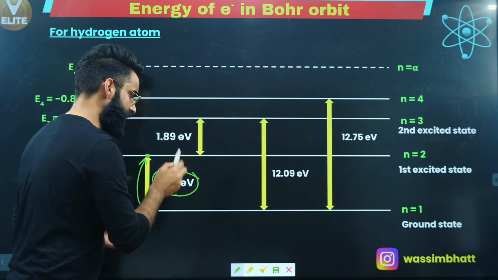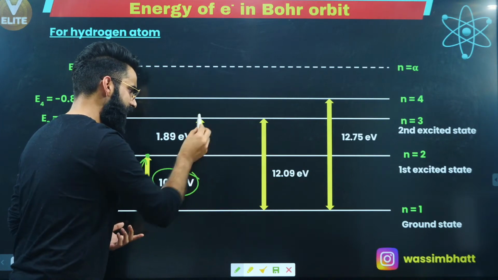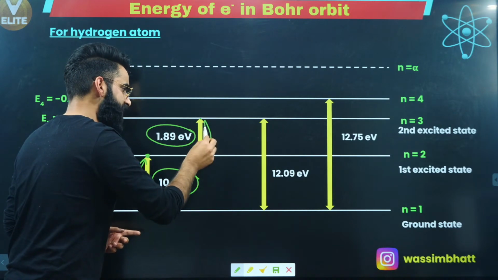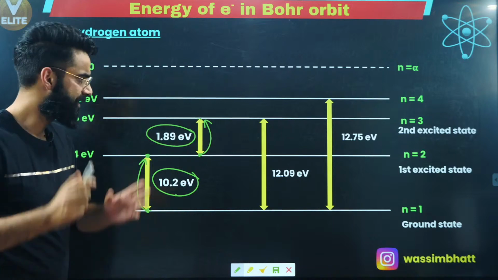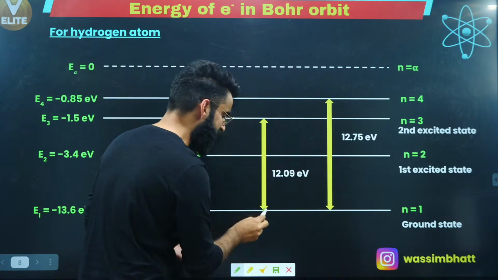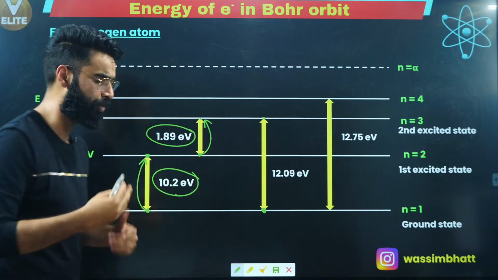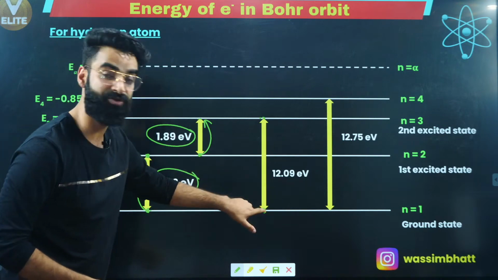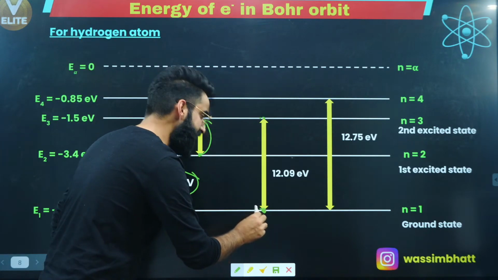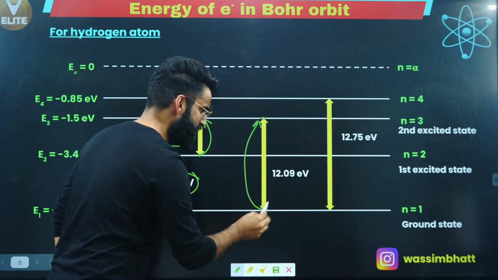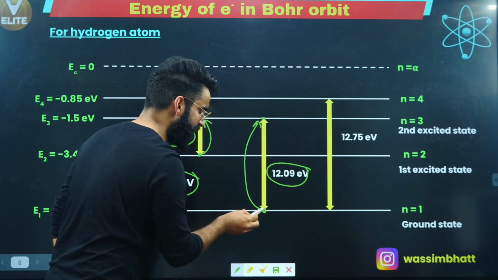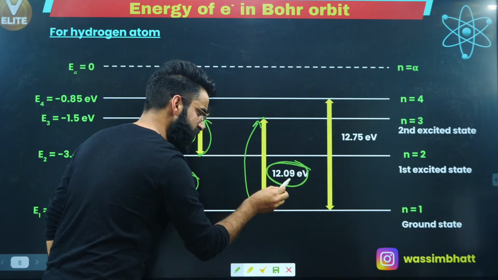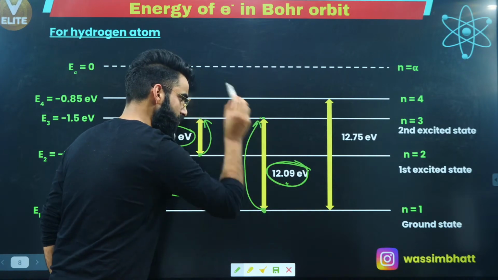Similarly, if the electron wants to make a transition from shell number 2 to shell number 3, how much energy do I need to supply? I need to supply this much amount of energy to this electron, then only it will make a transition from shell number 2 to shell number 3. If I want the electron to go directly from shell number 1 to shell number 3, how much energy do I need to supply? Since this is the energy gap between the third and the first shell, this much amount of energy you need to supply, this much the electron has to absorb, then only it can move from shell number 1 to shell number 3.